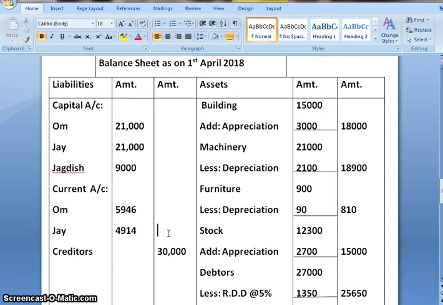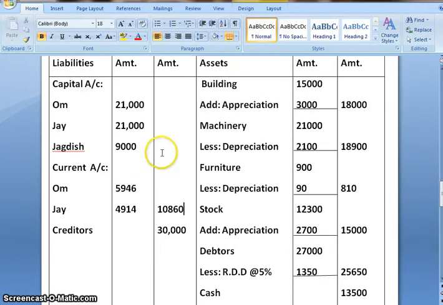On adding their current accounts, the total would be 10,860, and on adding their capital accounts, the total would be 51,000.